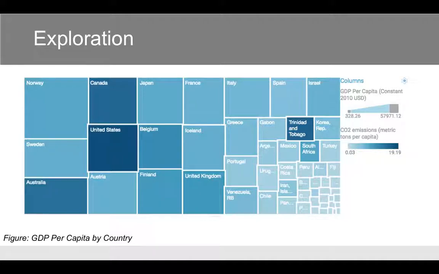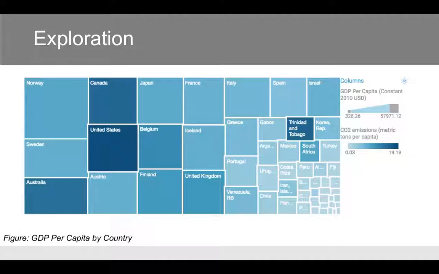Now, the next visualization that we explored related to GDP per capita by country. The darker the square, the more CO2 emissions that the country experienced. We see that Norway has the highest GDP per capita per the countries we could explore. However, it is not producing the most CO2 emissions.